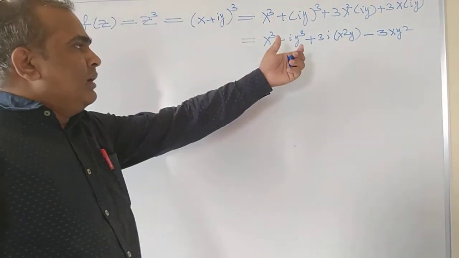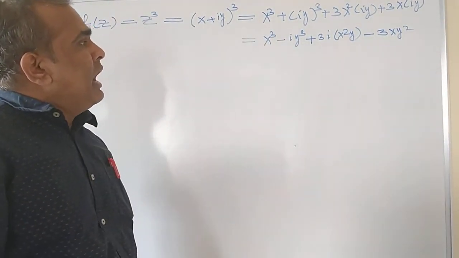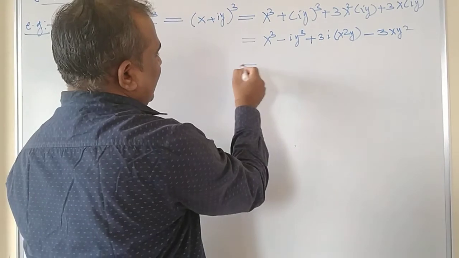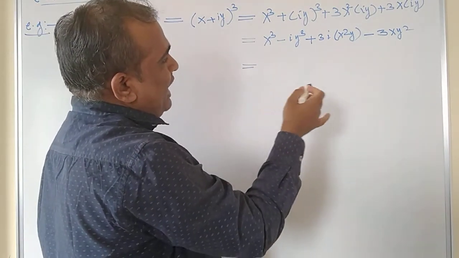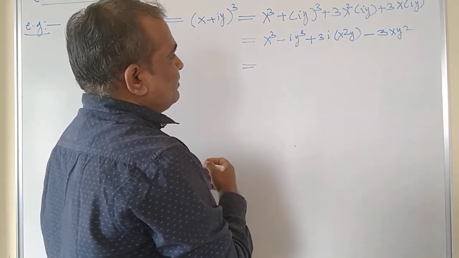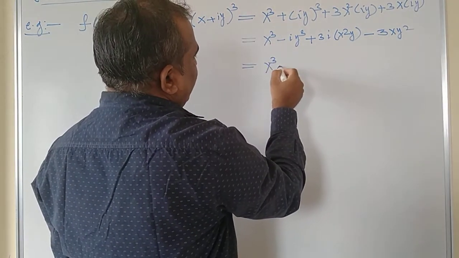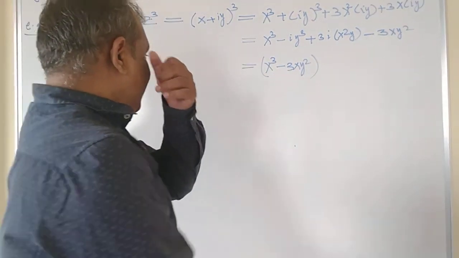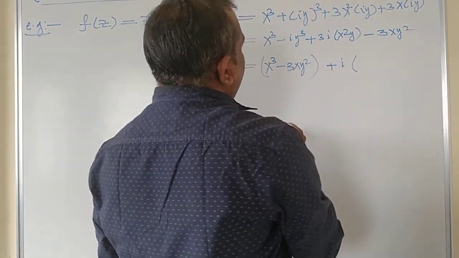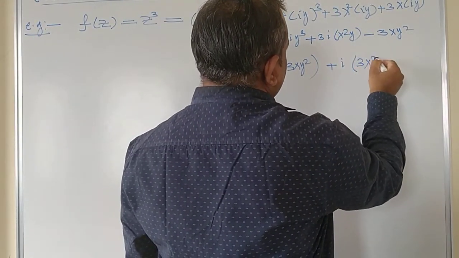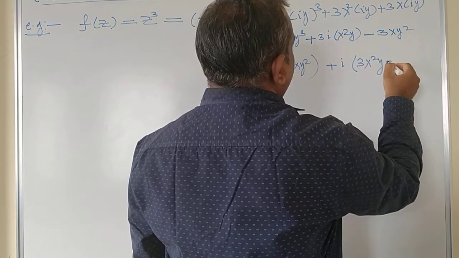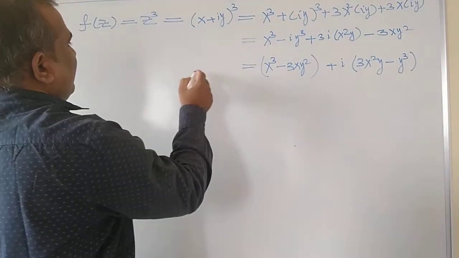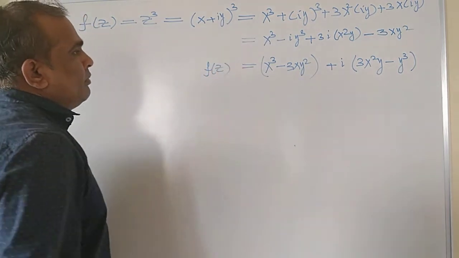You can club the terms having i and the terms without i. The terms without i will be the real part of z, and the terms with i will be the imaginary part. So (x cube minus 3xy square) plus i (3x square y minus y cube). Got it? Right? So this is my complex function f(z) now, in the simplified form.